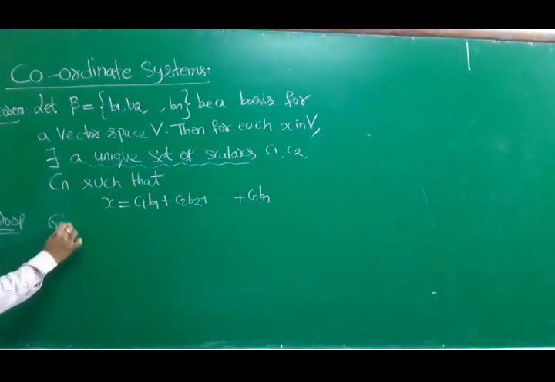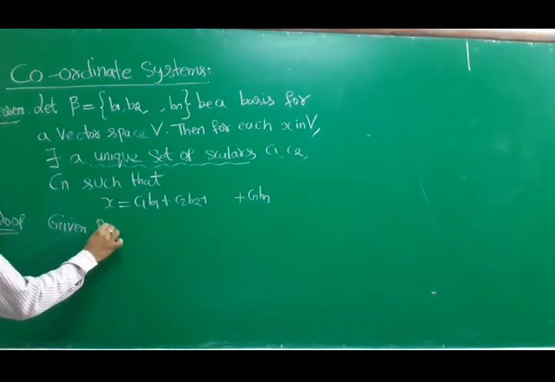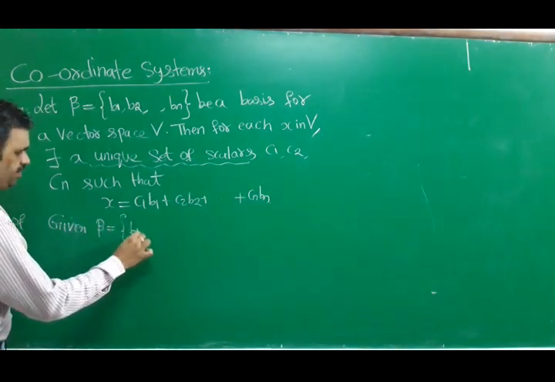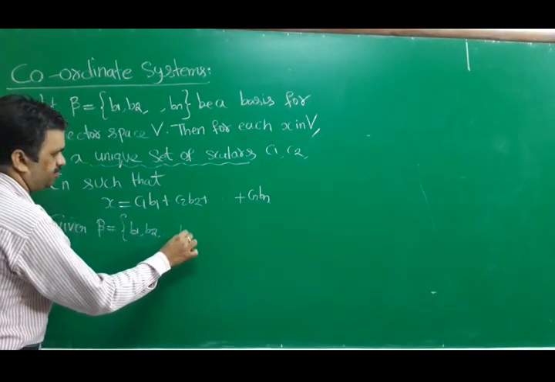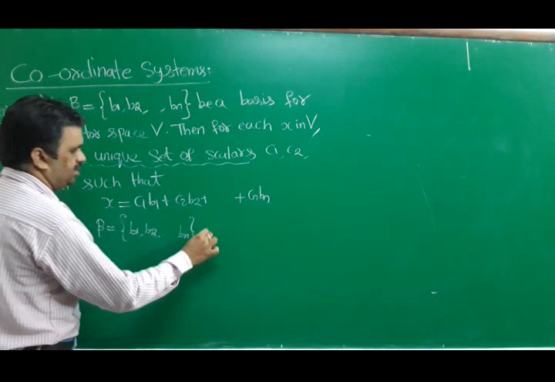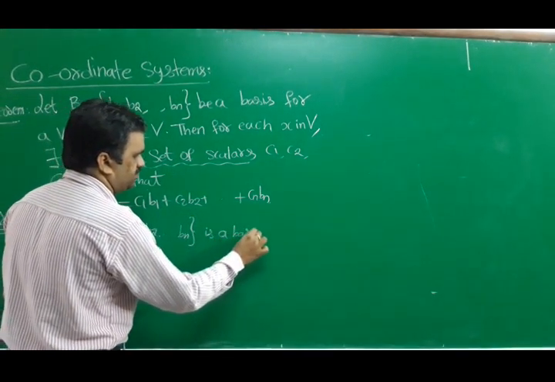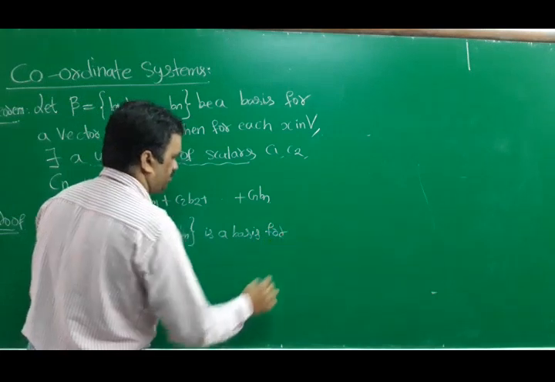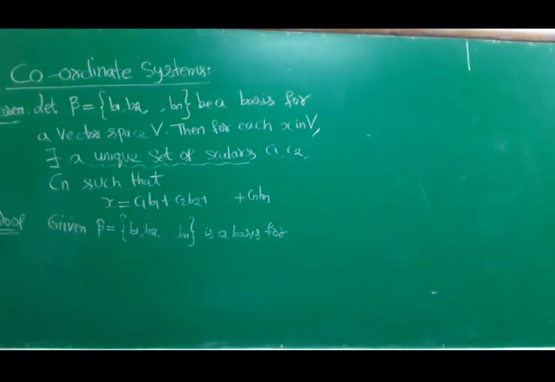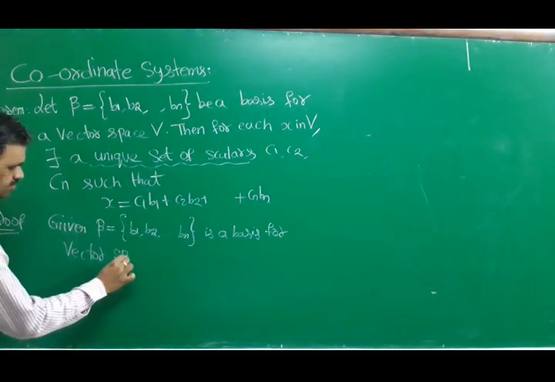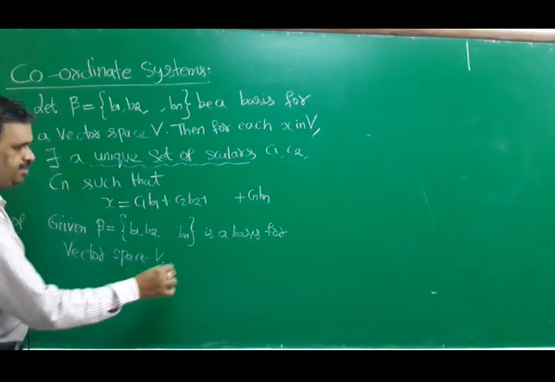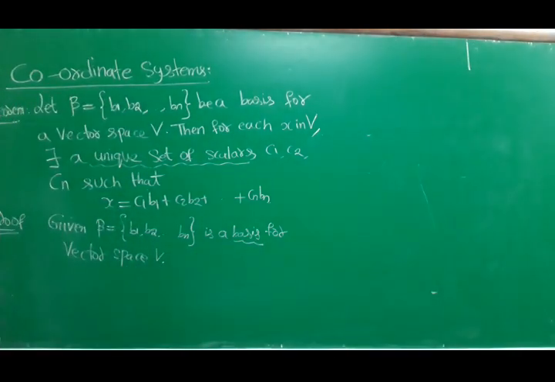Given beta equal to b1, b2, and so on, bn is a basis for vector space V. Already we know that basis means it has to satisfy two conditions: linearly independent and span.